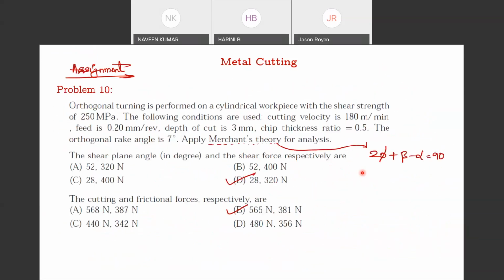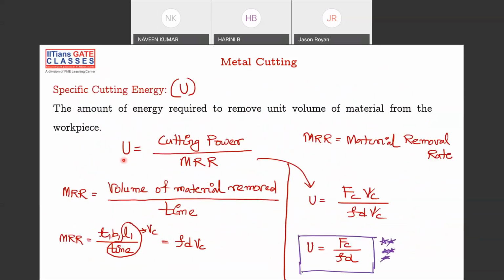Next is your specific cutting energy, that is U is equal to cutting power by MRR, and cutting power is given as cutting force into cutting velocity. MRR is nothing but volume of metal removed per unit time, so MRR can be given as feed into depth of cut into cutting velocity. So U is equal to Fc into Vc by F D Vc. Vc got cancelled, so Fc by F D. This is your specific cutting energy, where Fc is cutting force, F is feed, and D is your depth of cut.